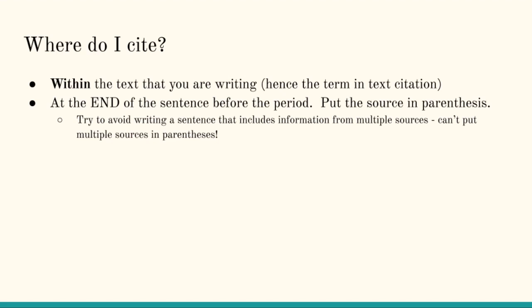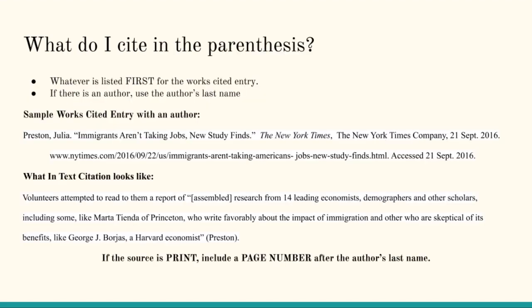Since that source is going to be going in parentheses at the end of a sentence, it's really important for you to make sure that you do not write a sentence that includes information from multiple sources. It would be too challenging for a reader to identify which part of the sentence is attributed to which source. So when you are writing research, it's important to make sure that you only have one source that you're using per sentence.